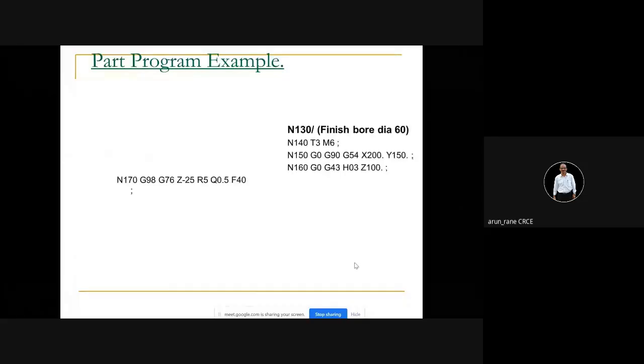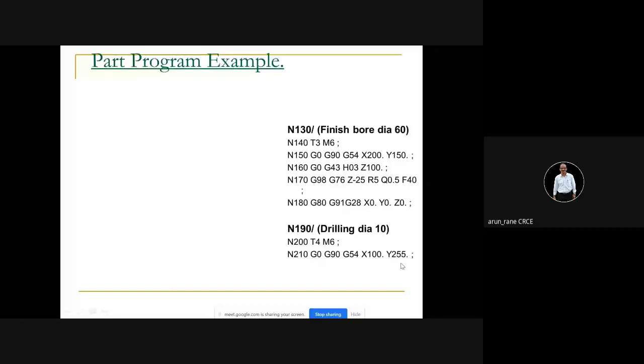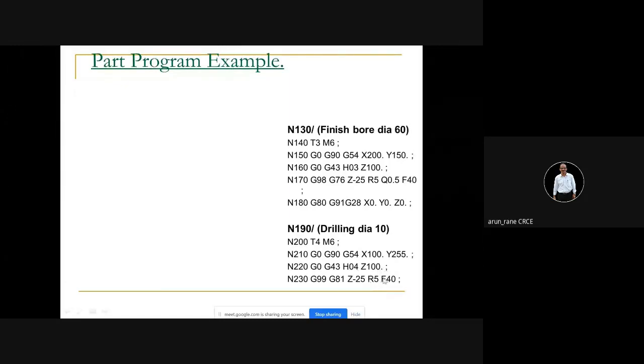So tool number 4, then you are G0, G90, G54. The first position of the hole is X100 and Y255. Then this is your tool length Z100. Then G81. Now here you are using G99. So in G99, the tool is not retracted all the way to 100, but it will retract to 5, R5. So instead of R5, you can give here G0 Z2. So in that case, the tool will retract to 2 mm.